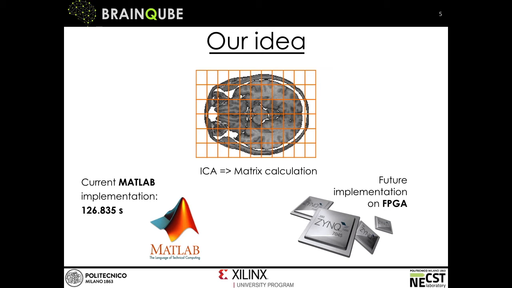The statistical analysis of fMRI data is challenging in terms of execution time and energy consumption, since it involves a massive quantity of data. Each volume, in fact, is divided into 200,000 voxels approximately, and each experiment consists of hundreds of volumes acquired over time. Since the algorithm is highly parallel though, we propose an FPGA implementation of the independent component analysis algorithm to obtain better performances than software.